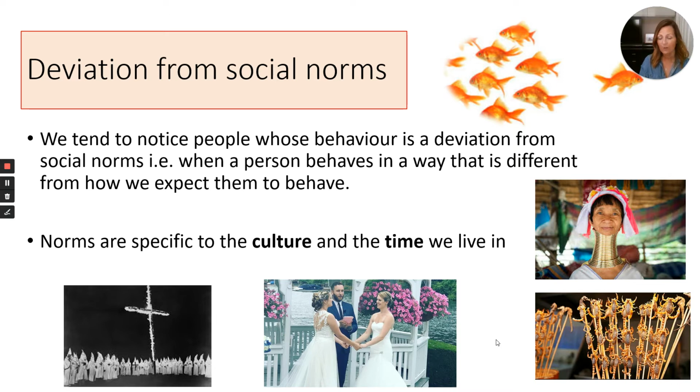And in fact, going back a little bit further, there was a time in this country when homosexuality wasn't allowed at all and was considered to be a mental disorder. So times change, and social norms change with that time. And there are still countries in this world where homosexuality is not allowed. So sometimes the time it takes for social norms to change depends on where you are in the world as well.